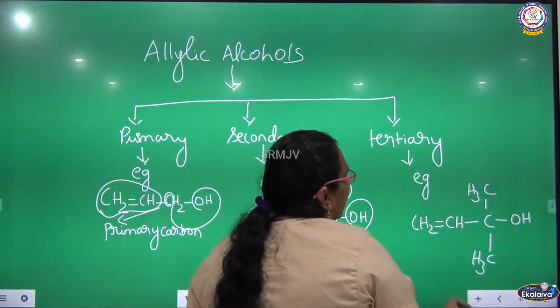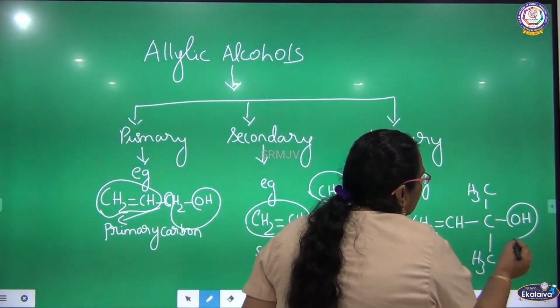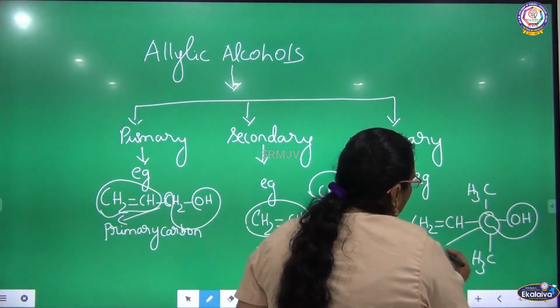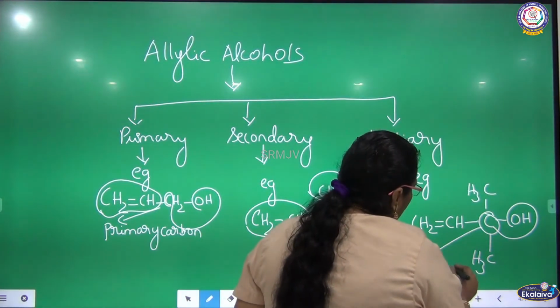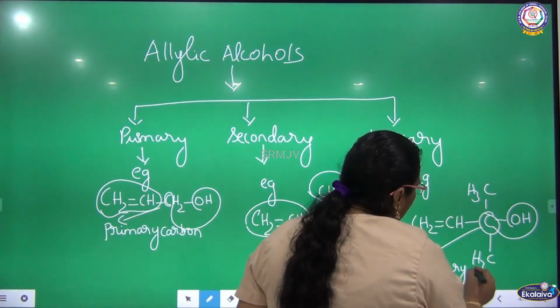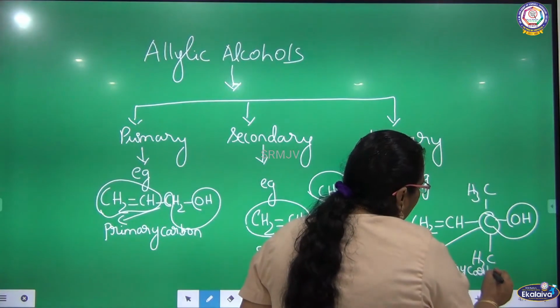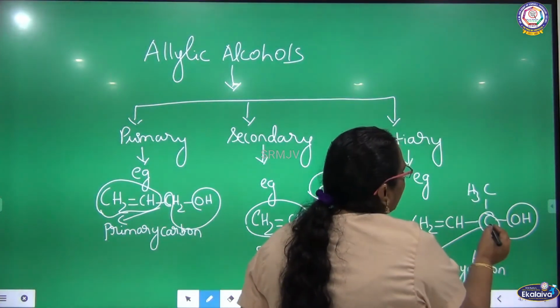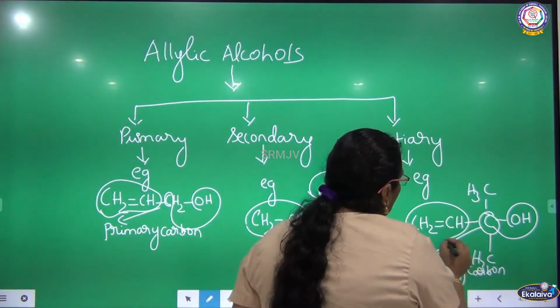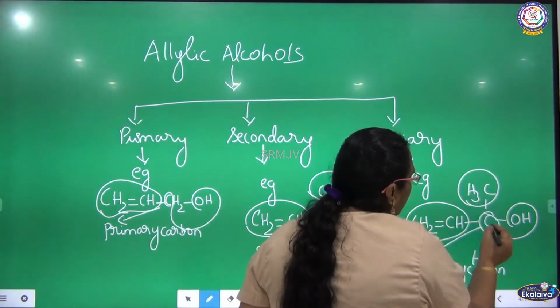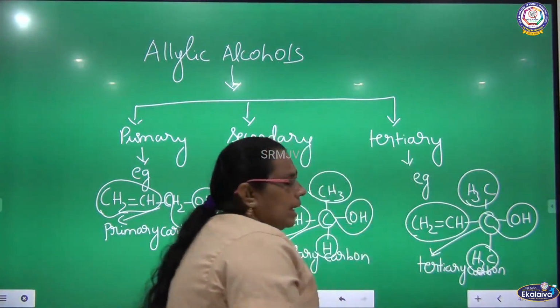So see here, OH is attached to the tertiary carbon. What is tertiary carbon? Carbon that doesn't have hydrogen. See this carbon, it doesn't have hydrogen, but on the other side you see it has three bulky groups.